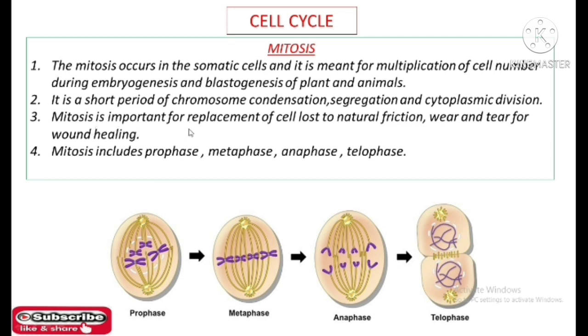Mitosis is important for replacement of cells lost to natural attrition, wear and tear, and for wound healing. Mitosis includes prophase, metaphase, anaphase, and telophase. So in the next lecture we will talk about them in depth: the prophase, metaphase, anaphase, and telophase.